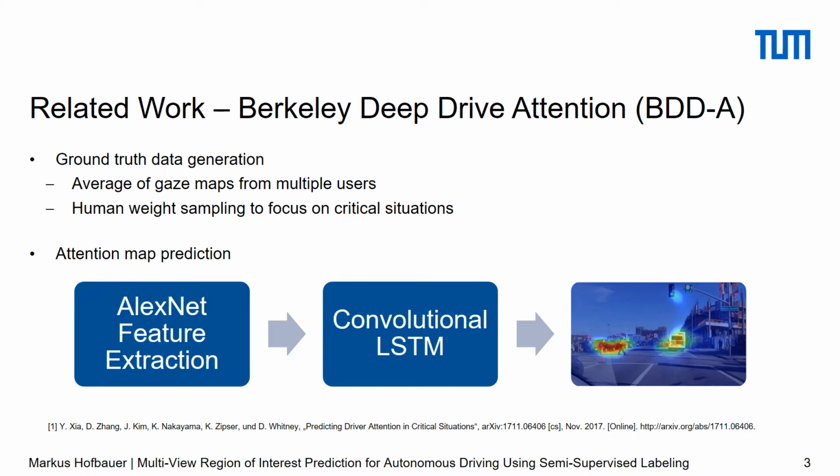The predicted attention for this image is on the pedestrian on the left, the truck in front, and the traffic light on top of the image. So the model already performs very well for the single front view it was trained for. However, for other views, the region of interest might be different. For instance, traffic lights are no longer important in the rear view. On the other hand, the area which is usually covered by the shoulder check gets highly important in the rear view. To address these issues, we suggest to fine-tune the existing BDDA model for multiple views.